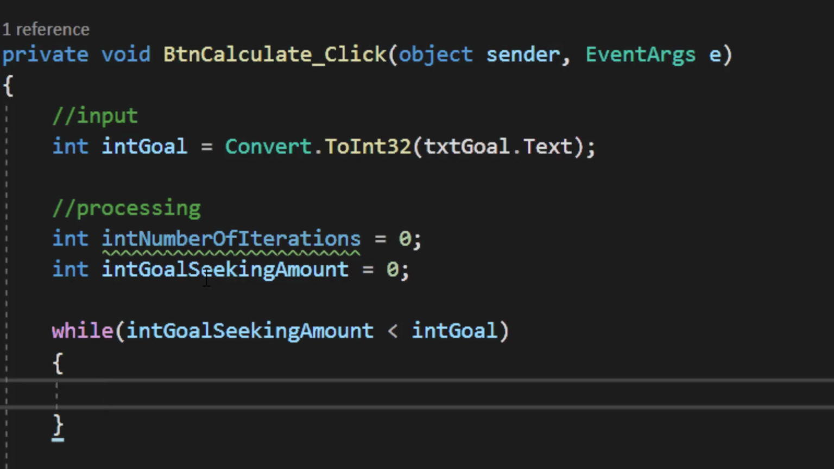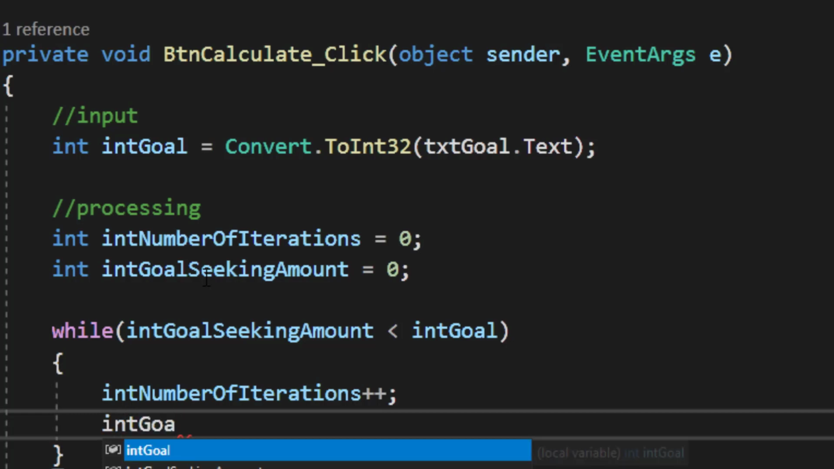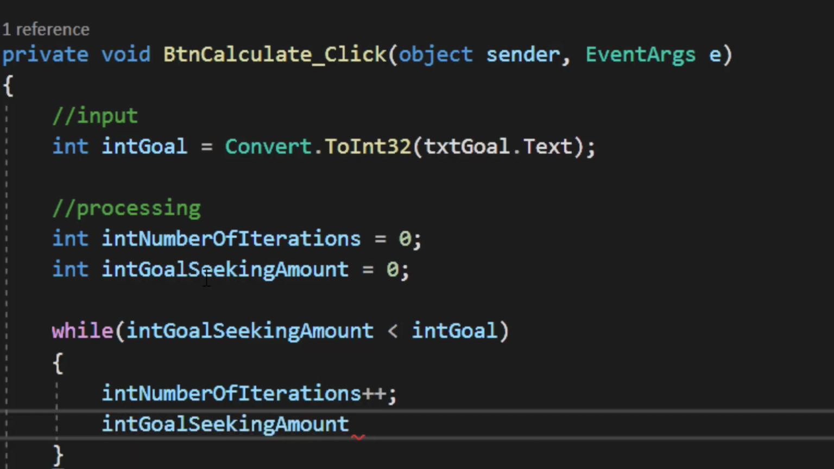Inside the loop, what we're going to do is iterate our number of iterations. So int number of iterations is going to get a plus plus. And then we're going to use that value to increase our goal seeking amount. So our int goal seeking amount plus equals our int number of iterations.